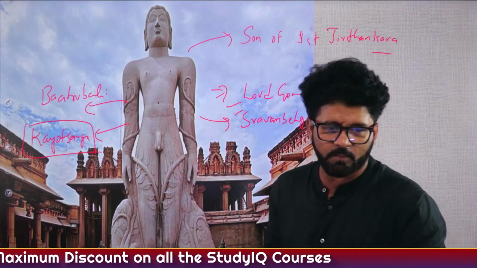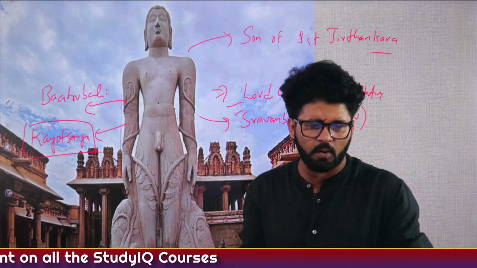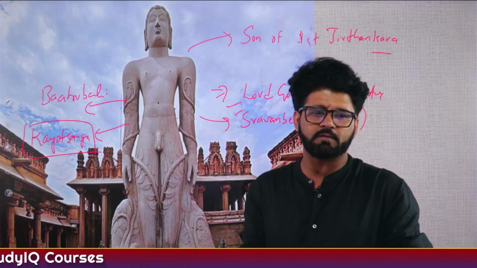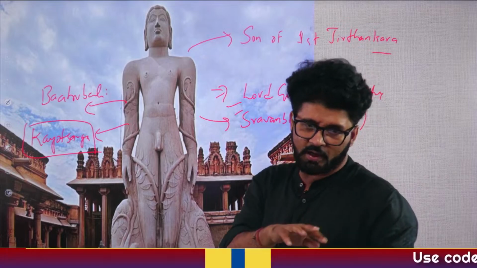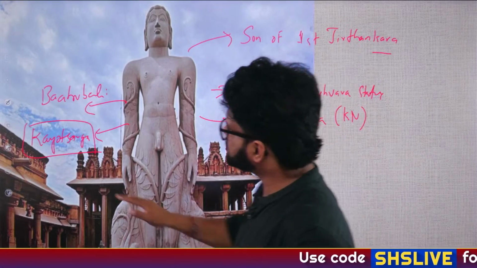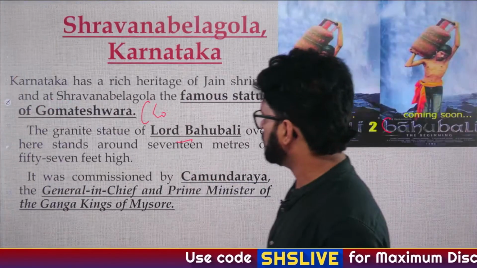Sir, correct me if I am wrong. It was Shravan Belgola wherein Chandragupta performed Salekhana. You have to check whether it was Shravan Belgola or Adichanallur. It was one of these places, Manisha. Either Shravan Belgola or Adichanallur.